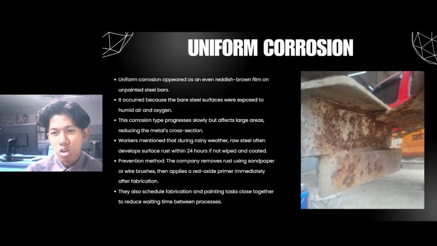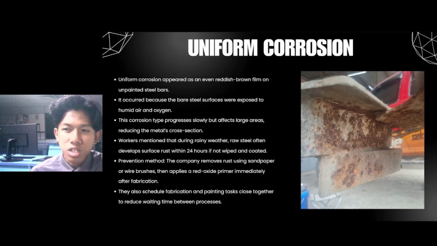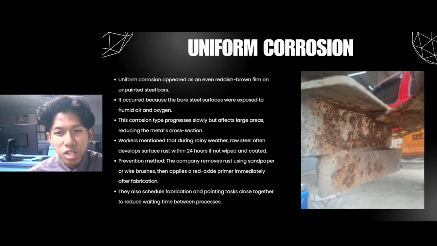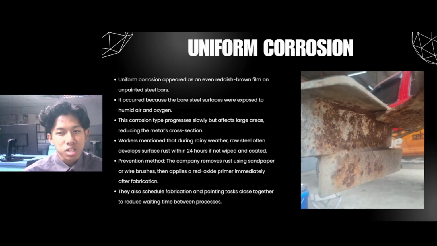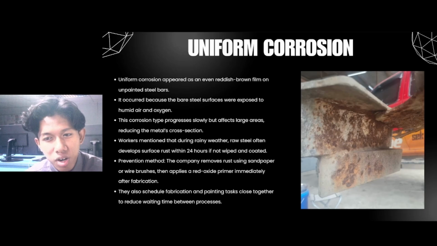Working in the rainy season, raw steel often develops surface rust within hours if left uncoated. The company removes it using sandpaper and a wire brush, then applies red oxide primer.